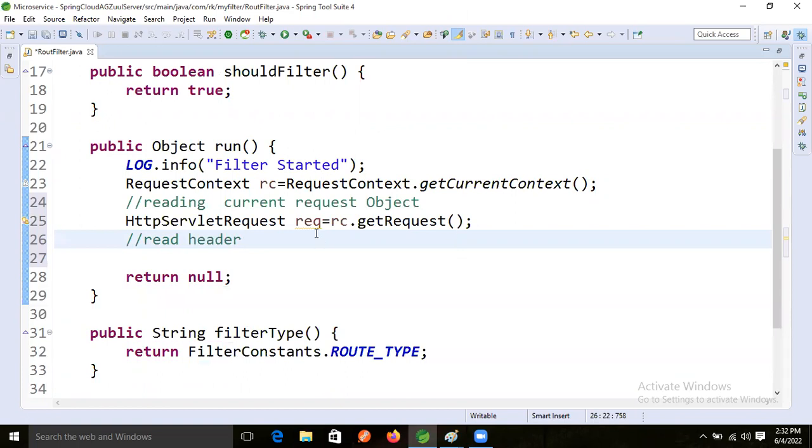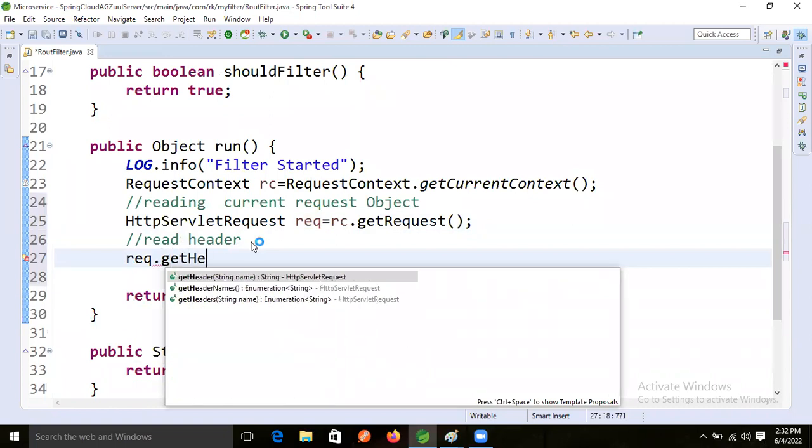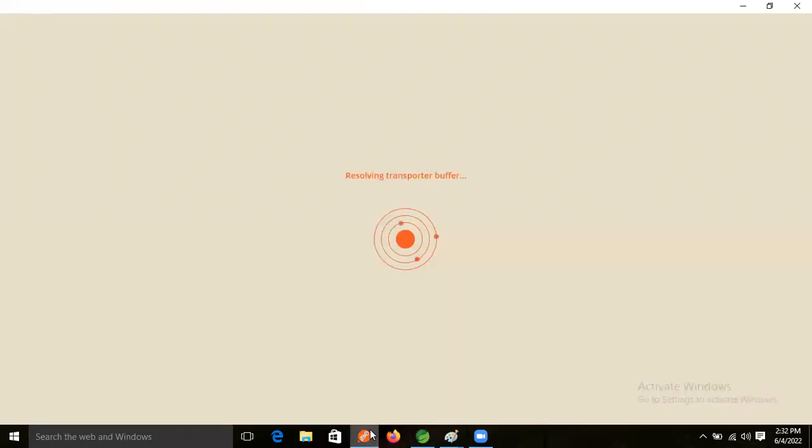In the request object, we will read a header section, right? So request dot get header, right? Get header. So in the header, I'm just opening Postman now, guys. Okay, just opening one Postman.